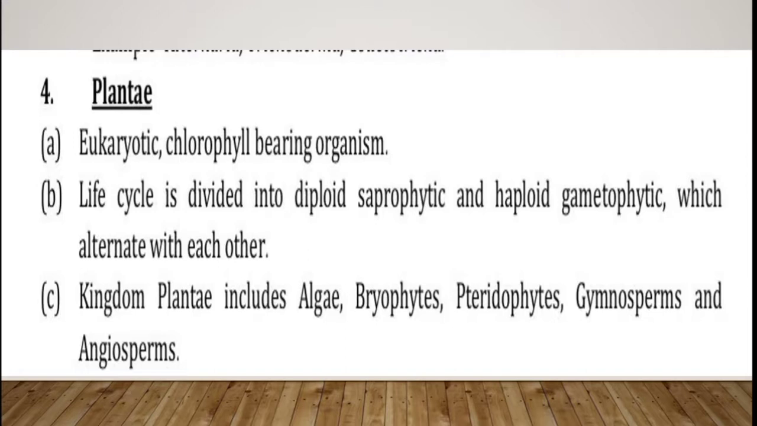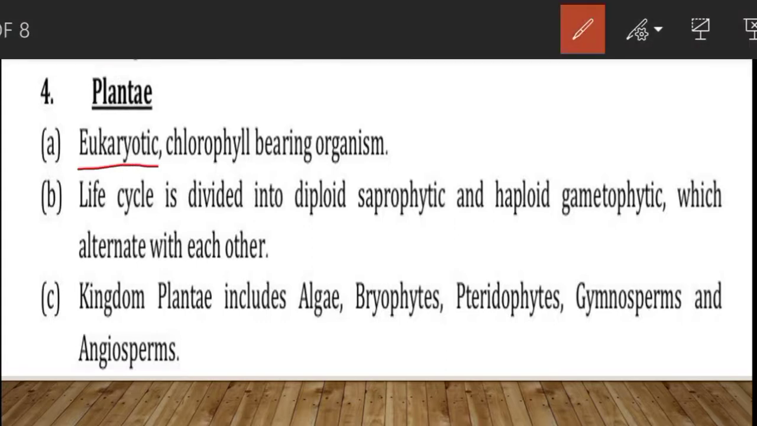Kingdom Plantae. Kingdom Plantae includes all eukaryotic, means they have well-defined nucleus, chlorophyll containing organisms. Chlorophyll, the green color pigment. Okay. Some of these members are partially heterotrophic, such as insectivorous plants or parasites. For example, Venus flytrap and bladderwort are insectivorous plants.